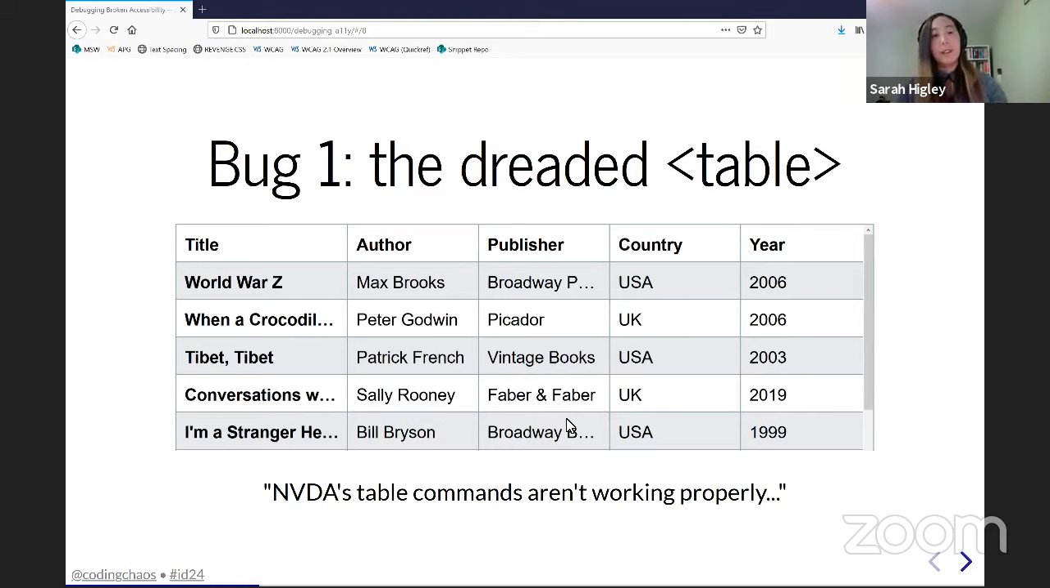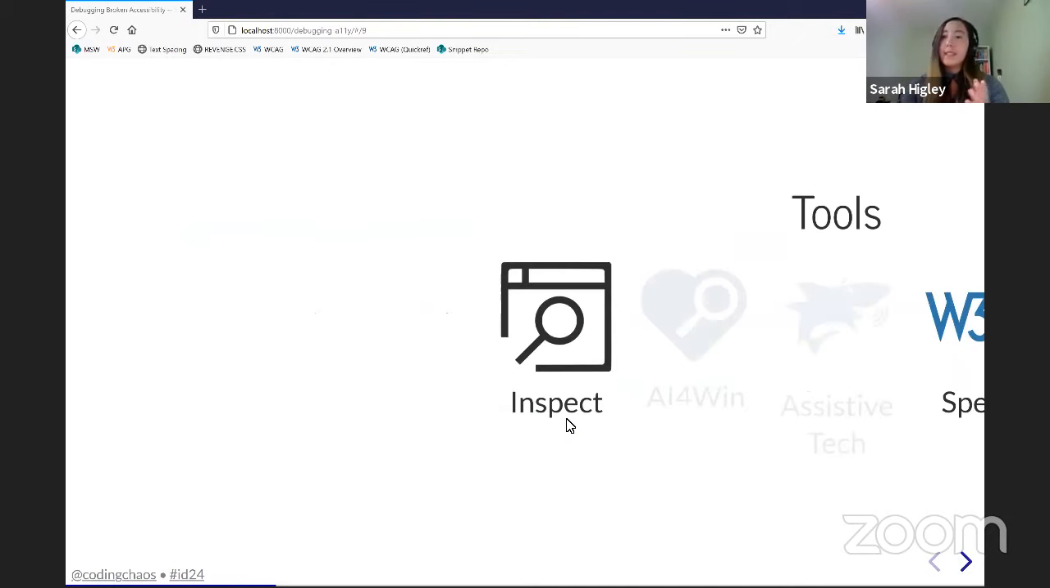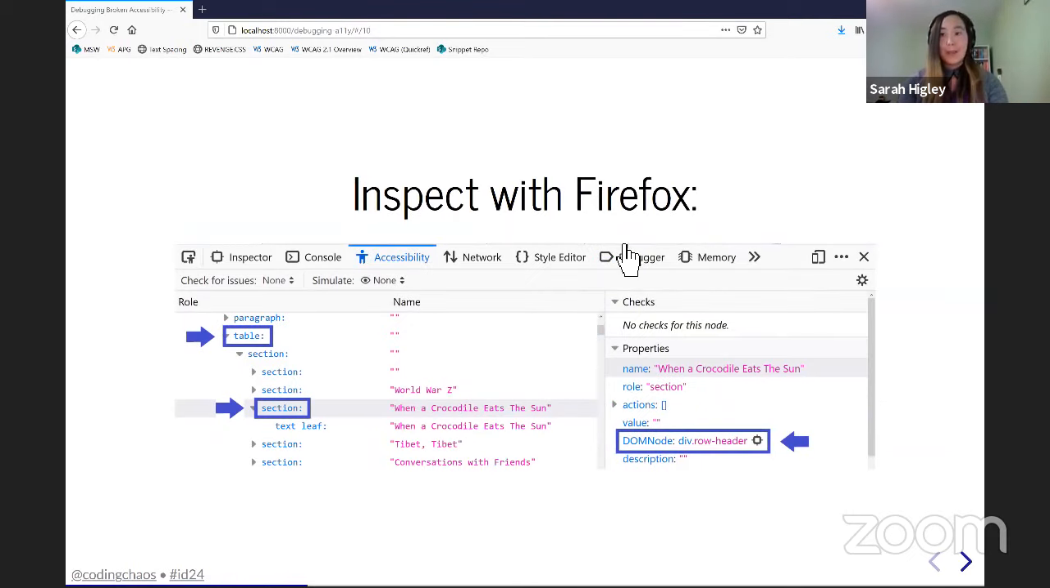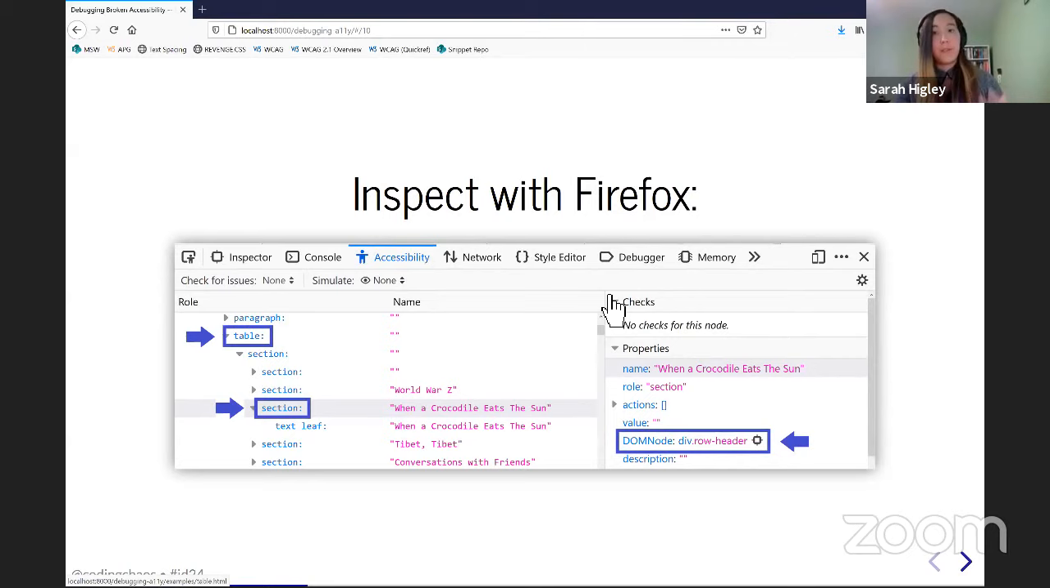So when I get a bug like this that says X screen reader is not behaving as expected on X component, especially when it's something that is semantically complex like a table, the first thing I do is actually not to use the screen reader itself. What I generally do is jump straight into the browser and look at the markup with DevTools. And then I will also use specs to compare the result of what I find with DevTools if I need to. So step number one for me is generally to open up the page in Firefox.